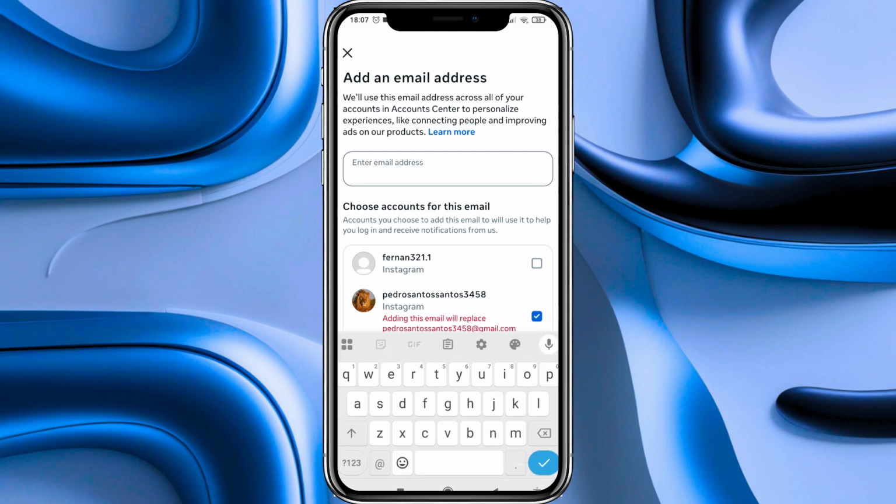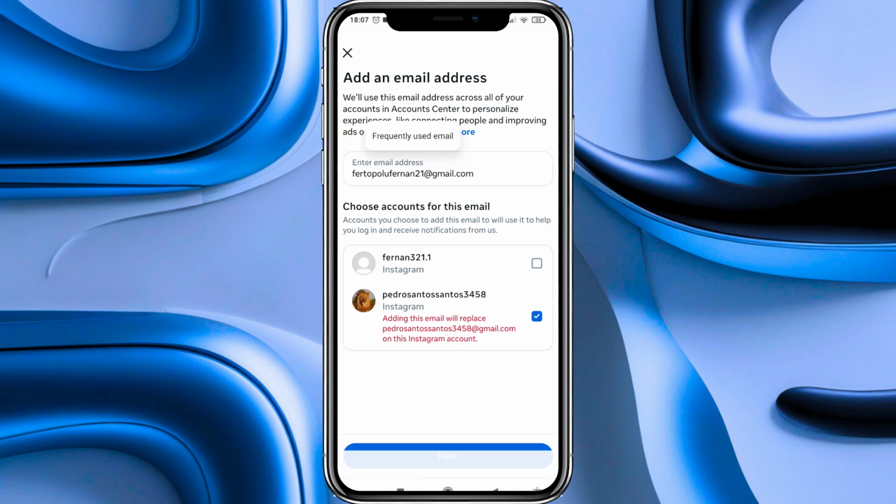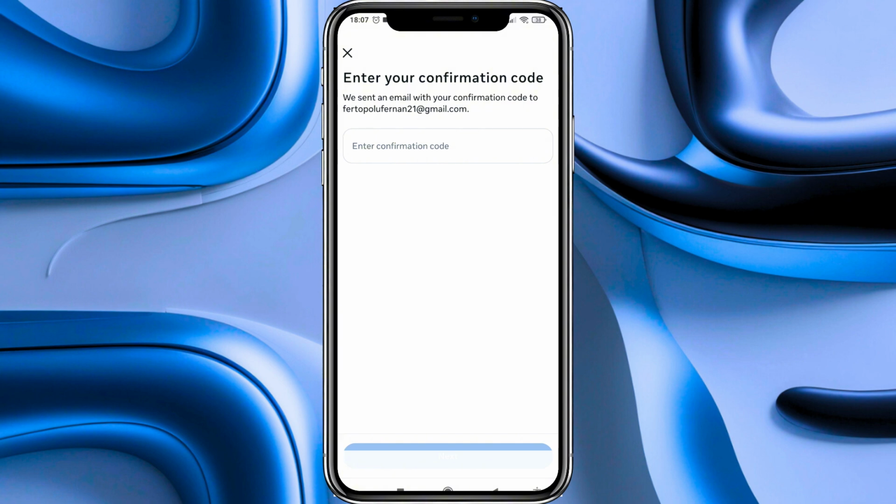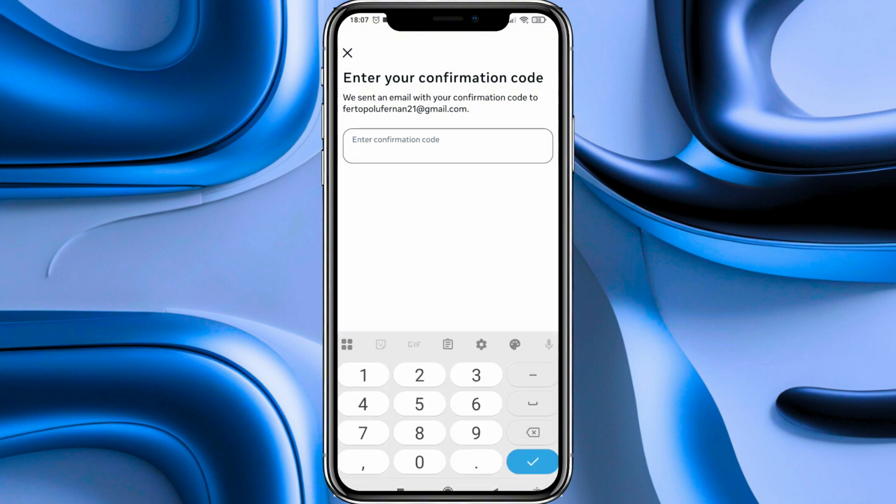Now we go to the upper section where it says Enter Email Address, and here we have to write the new email that we want to add. In my case, it will be this, and then we confirm it. Here at the bottom we press on Next, then a code will be sent to that email. We have to enter it here, we press on Confirm it, and that's it.